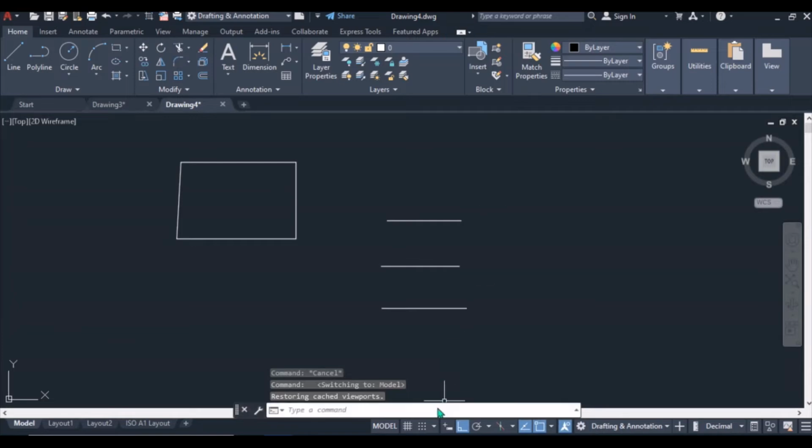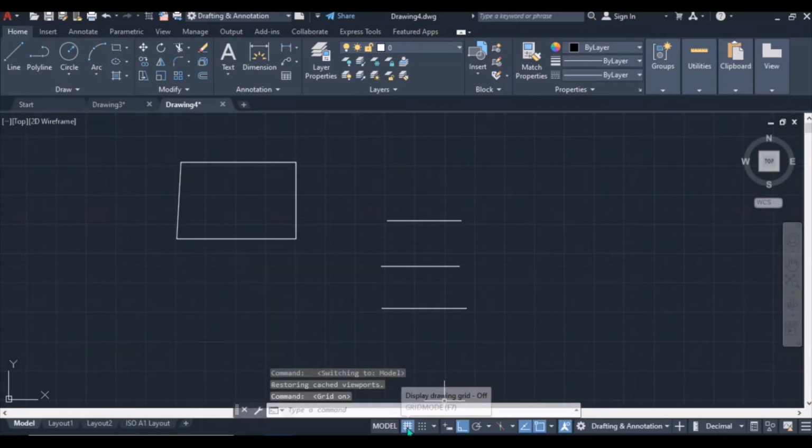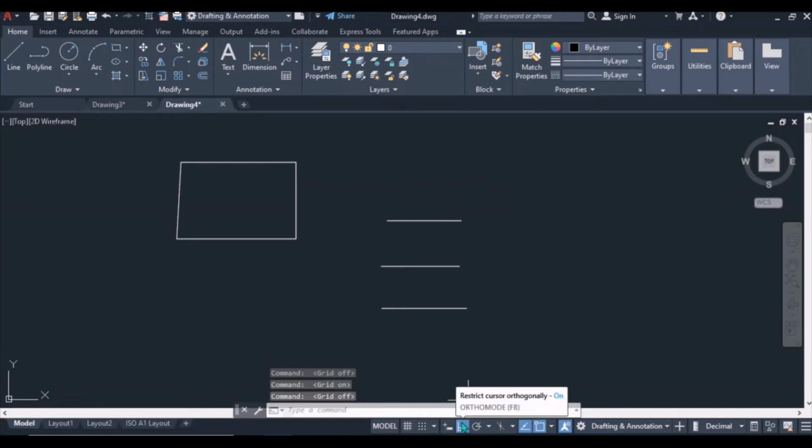Or you can just click to make them appear. Just do it as you wish. Then for me to draw a straight line, I will use the ortho mode. Ortho allows you to draw straight horizontal or vertical lines.